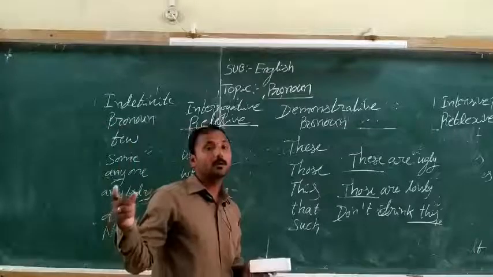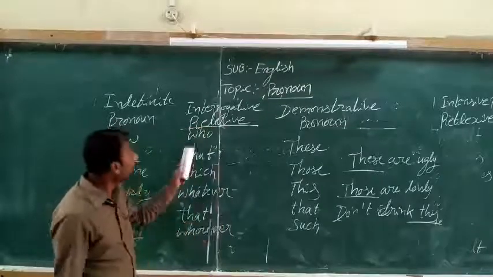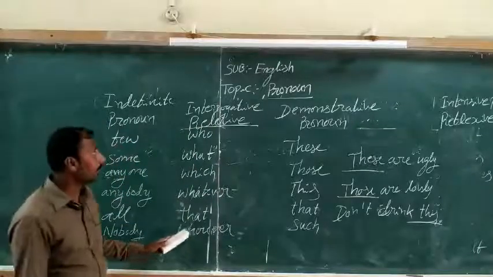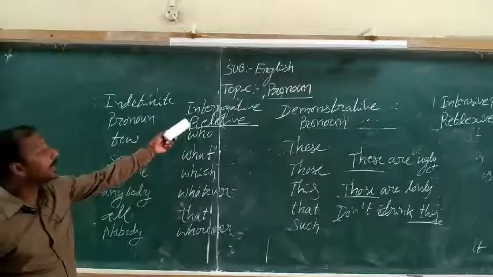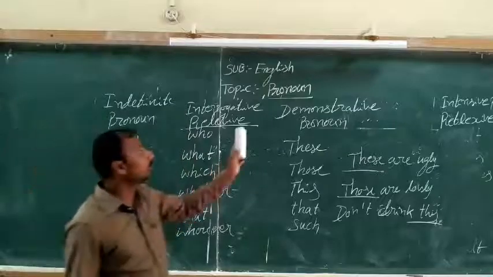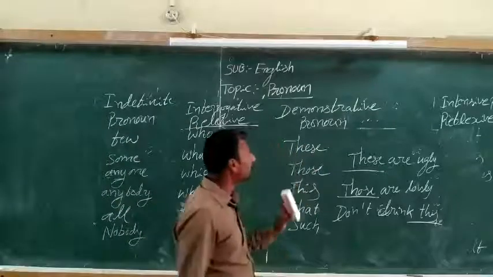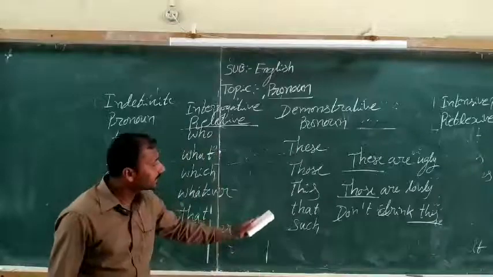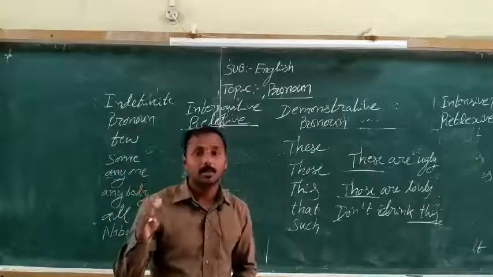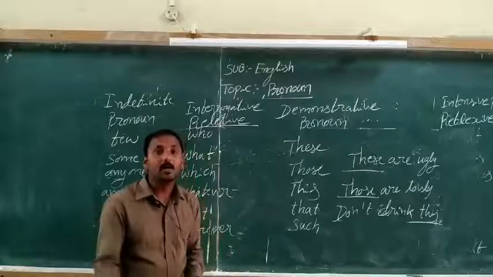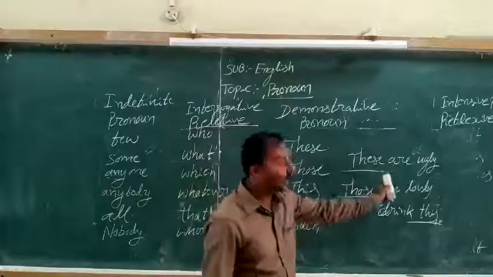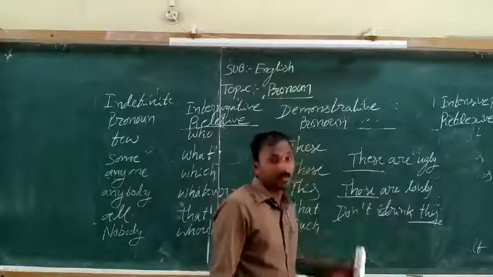Then relative pronouns: who, what, which, whatever, that, wherever. It is also called an interrogative pronoun. Then come to demonstrative pronouns: these, those, this, that, such. So these are all demonstrative pronouns. Pronouns take the place of a noun that is already mentioned in the sentence. For example, I give these three examples.